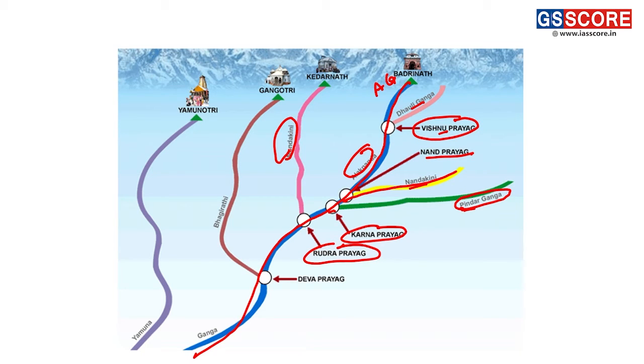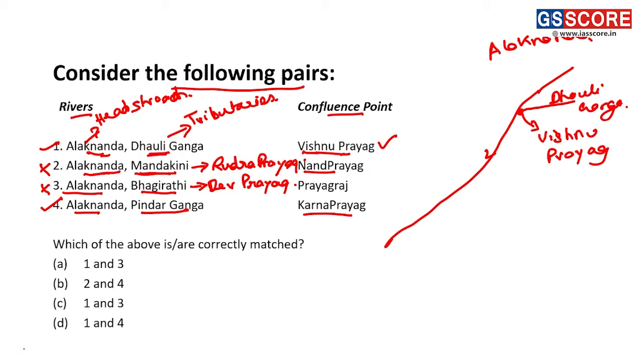And this Alaknanda river, it reaches towards Haridwar. So here we can see at Devprayag, the other headstream river of Ganga, that is Bhagirathi. So this river Alaknanda confluences into Bhagirathi and the Bhagirathi flows forward, because it becomes the headstream river at this point. Thus, looking at the options here, we have 1 and 4 that is present in D as the correct answer for this question.